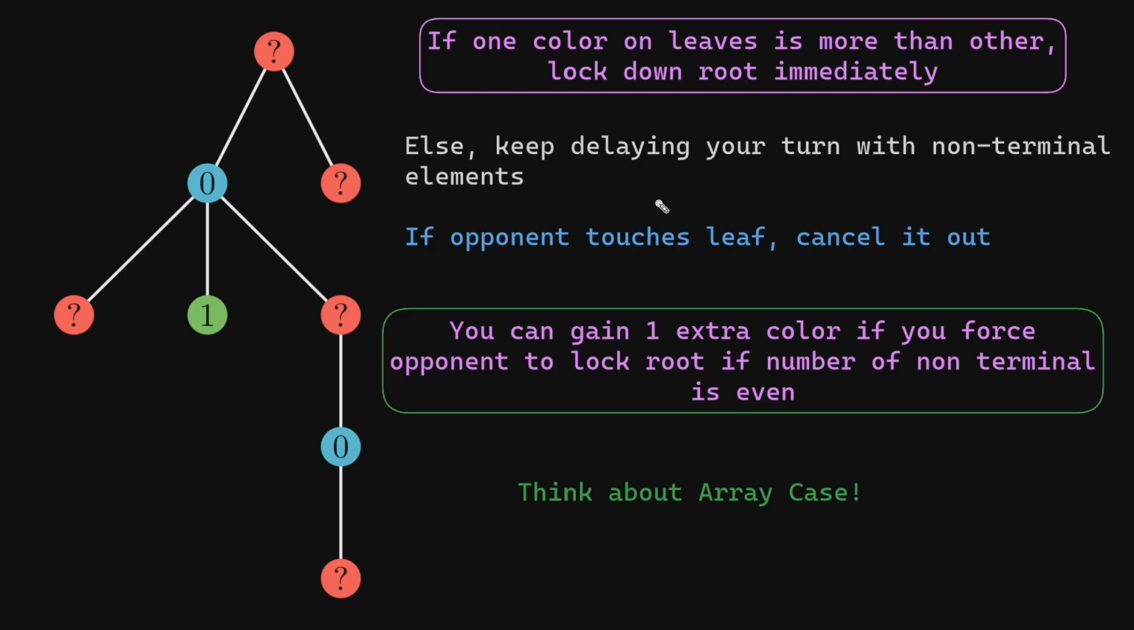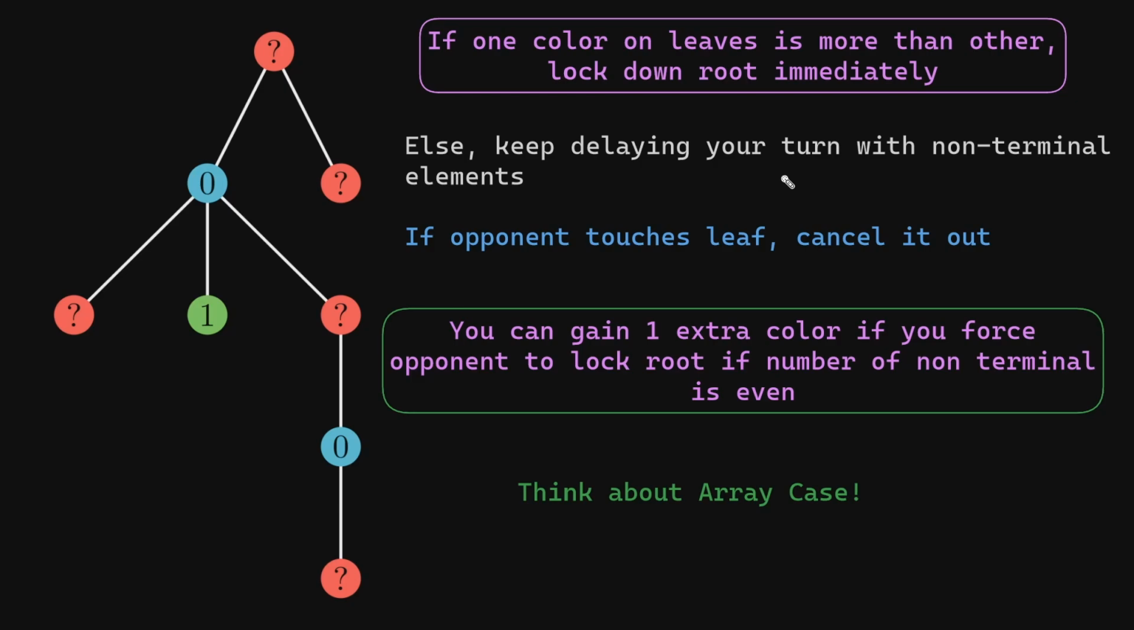But what if the number of leaves is odd? So suppose you have 3 leaves. If you create green, your opponent will cancel it with blue. But on the last leaf, if you turn it to green, then the opponent will immediately go to the root and color it with green and win this segment. Therefore, if the number of leaves is odd and there is no advantage at the start of the round, then whoever touches the last leaf loses.